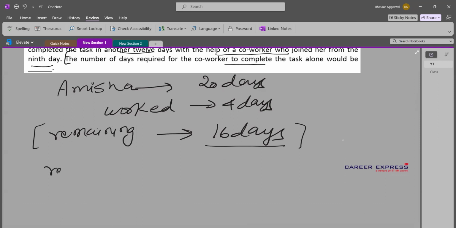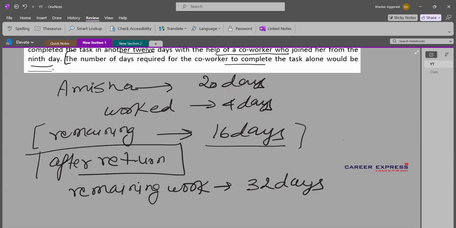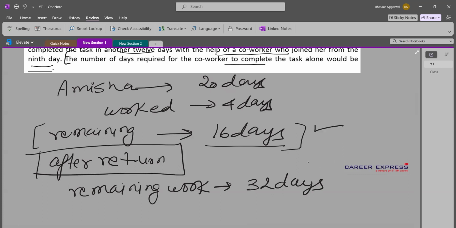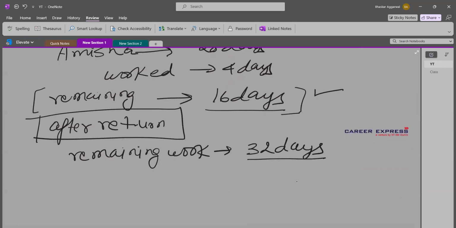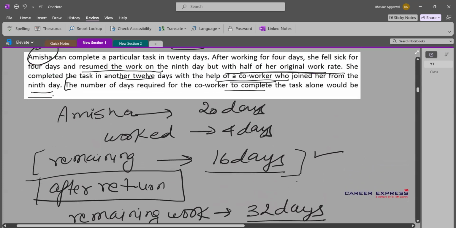So I can say the remaining work after her return will last 32 days because Amisha is at half of her efficiency. So the 16 days work will now last for 32 days because she is at half. Now, this 32 days work is now to be finished by these two persons, Amisha and her co-worker. And they were able to finish this work in another 12 days.